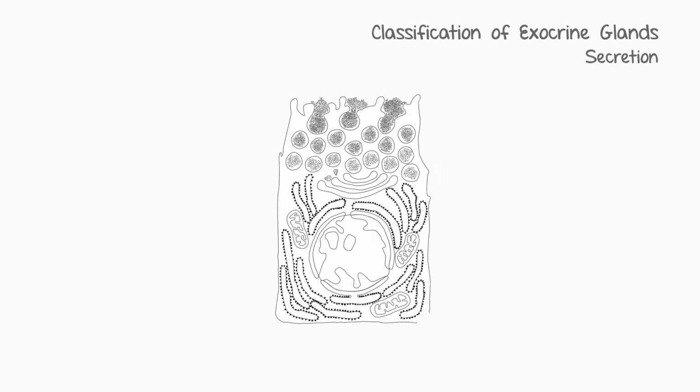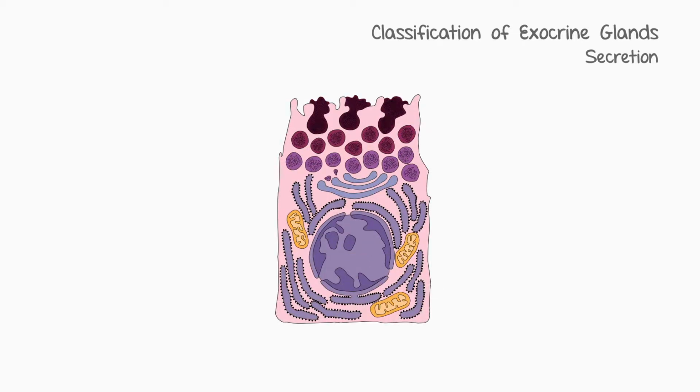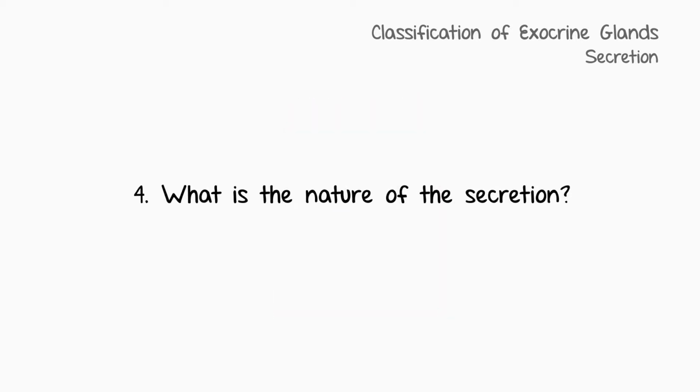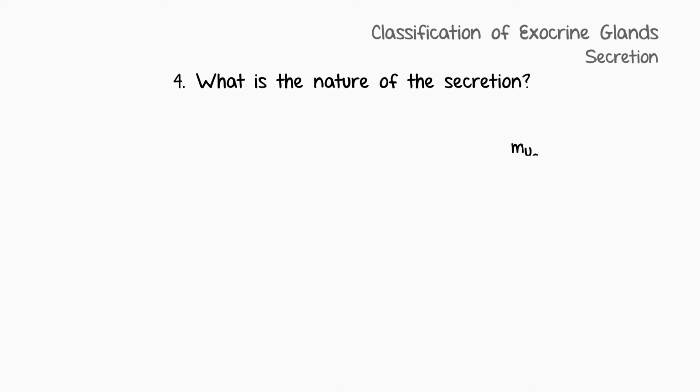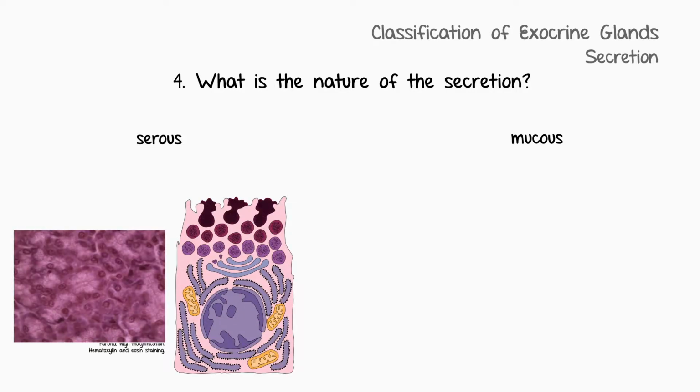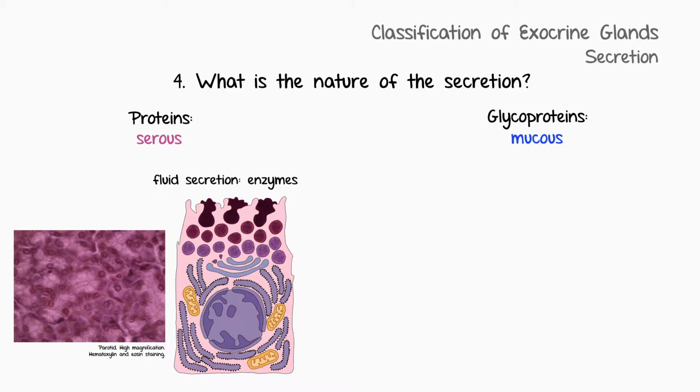Now that we already know the structure of the serous cell, let's continue to answer the fourth question regarding the classification of exocrine glands. Initially, we will explain the structure of the mucous cell and then compare it with the serous cell. We saw in the previous video that the serous glands secrete proteins and the mucous glands secrete glycoproteins. While protein secretions are fluid and aqueous, glycoprotein secretions are thick and viscous.